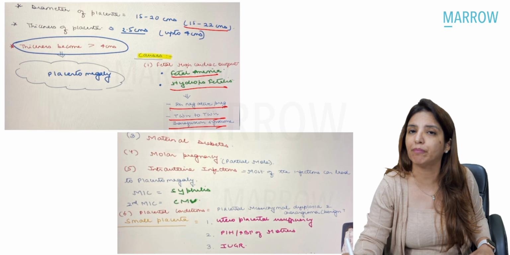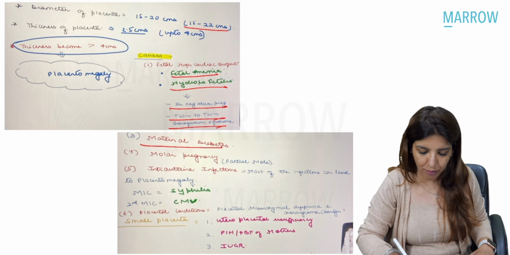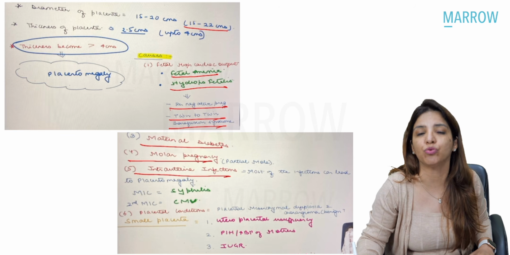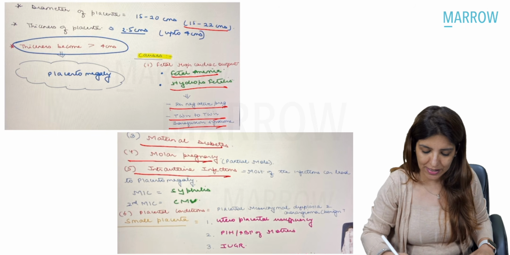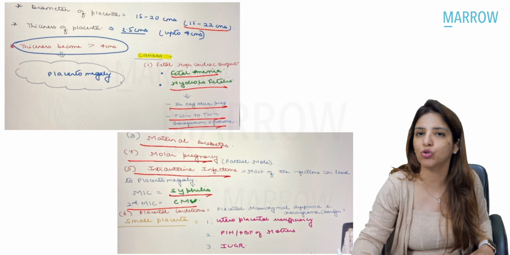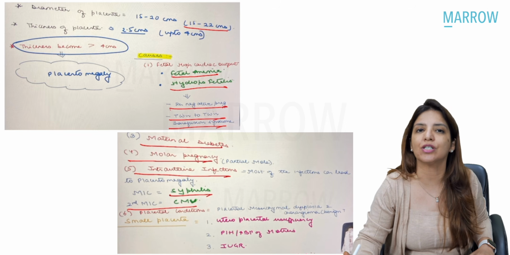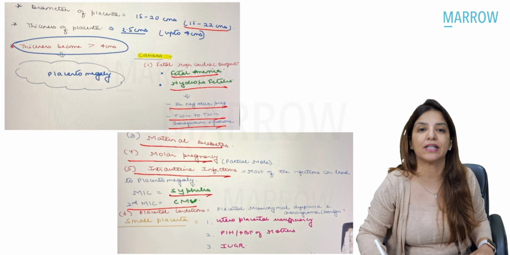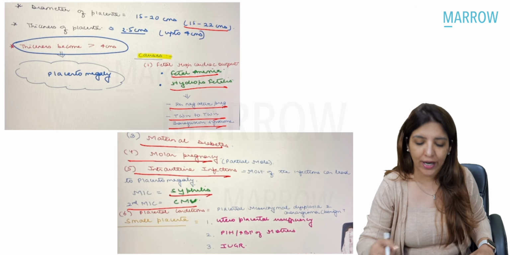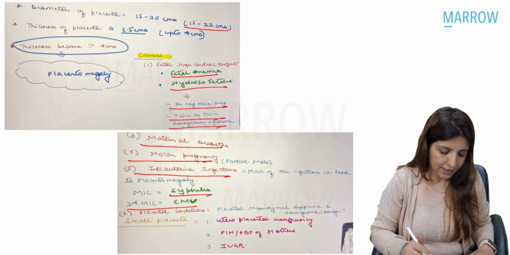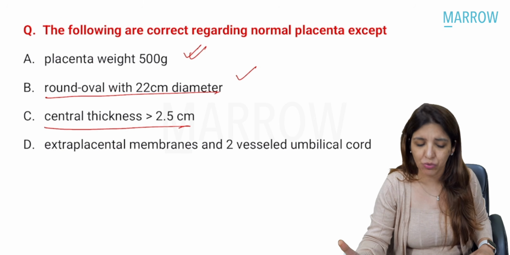Other than that, a big placenta is seen in maternal diabetes. Big placenta is seen in molar pregnancies. It is seen in intrauterine infections. The most common intrauterine infection which is associated with placentomegaly is syphilis, and the second most common one is cytomegalovirus. Then there are certain placental conditions like placental mesenchymal dysplasia and chorioangiomas which can lead to a big placenta. Right? So this statement over here that the central thickness is more than or equal to 2.5 centimeters, that's absolutely true.